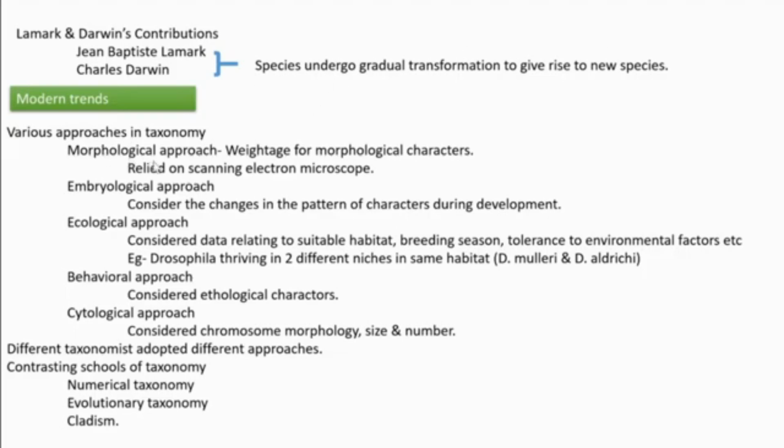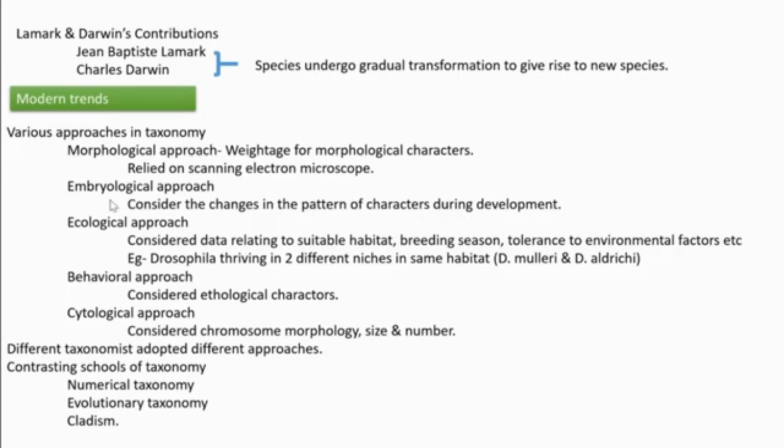Morphological approach. Some taxonomy always relies on morphology. In this approach, organisms are classified by considering their morphological characters, and for distinguishing them, the main instrument used is the scanning electron microscope. Then the embryological approach is another approach. Here the taxonomists consider the changes in the pattern of characters during the development of the organism.